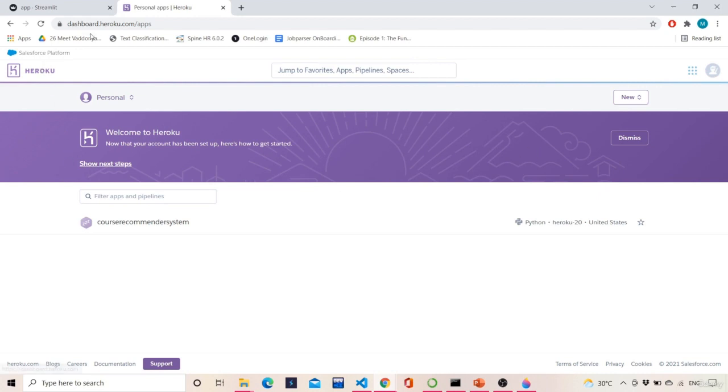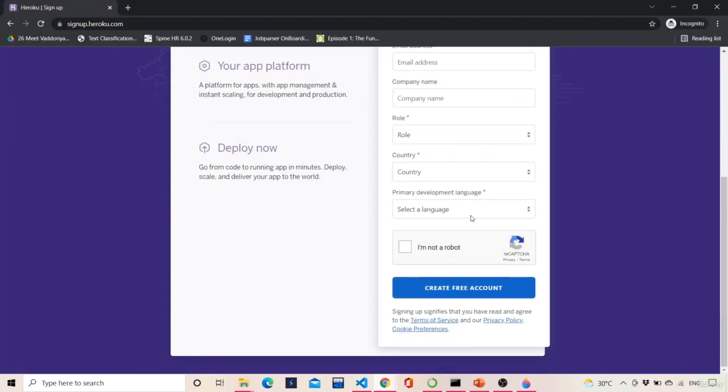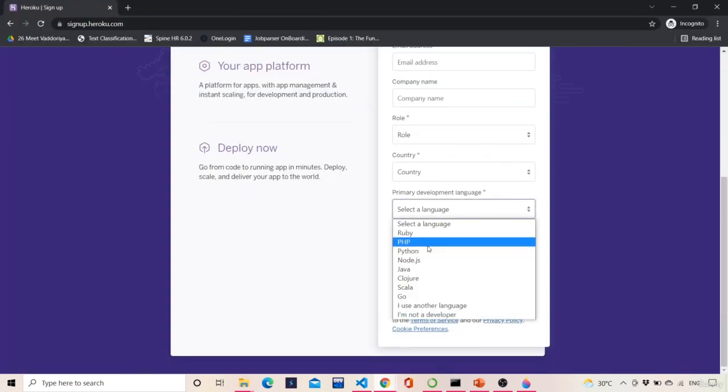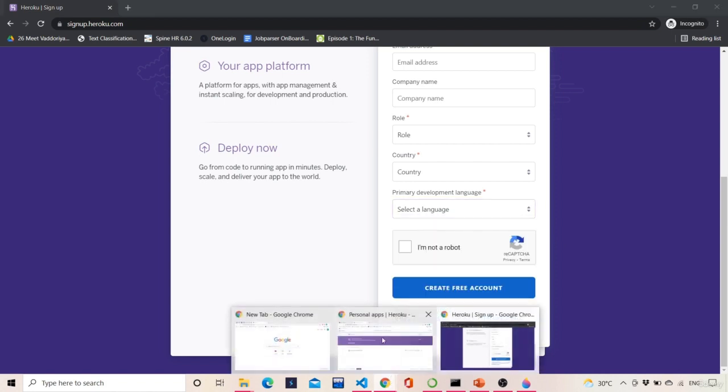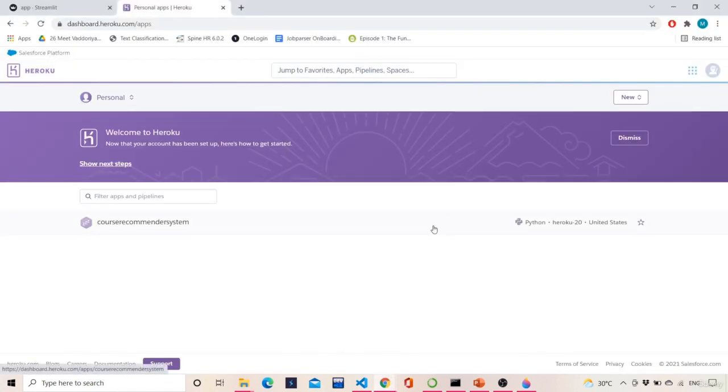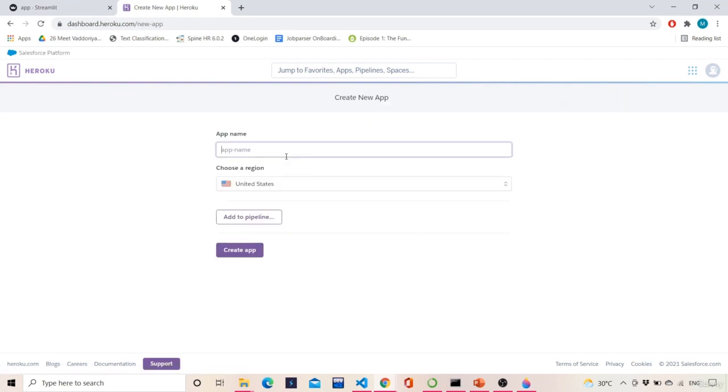So over here what we need to do is create our apps. Make sure that when you're selecting the language you select Python, because we are coding everything in Python. You do not select any other language. Make sure that you select Python only, otherwise there will be a problem. Next we will create a new app, and then we'll give some name to this.